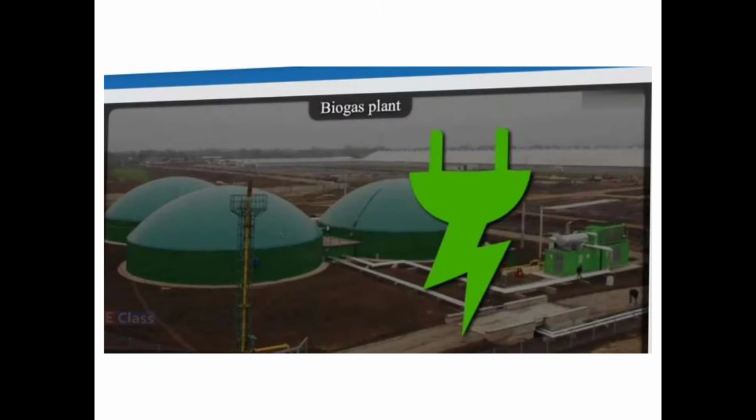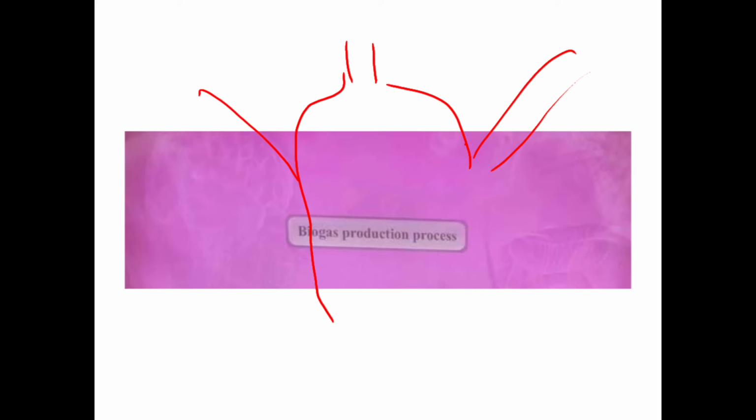I'm drawing the diagram in some blank part. Okay, this is better. So we have this type of partitions here. Here you have one input, here you have another output. In between, there is a partition here. Now I use some other color. So from here you put in the garbage and so on.